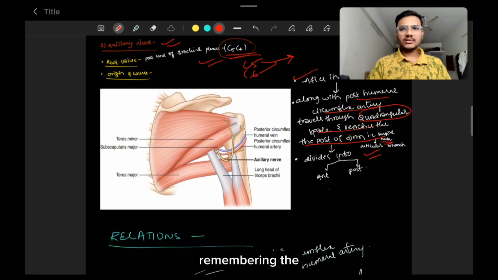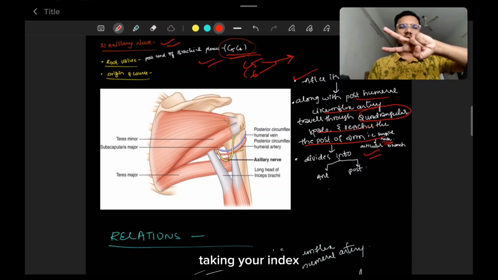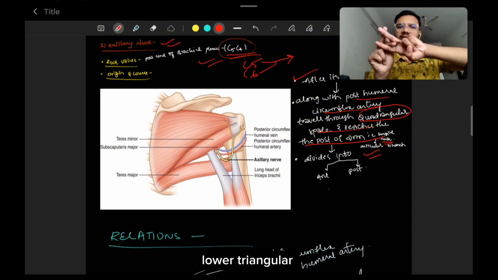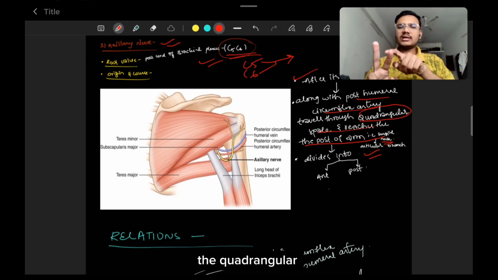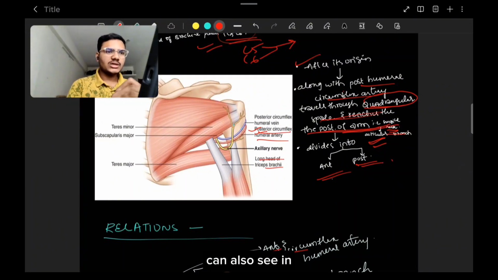For remembering the major muscular spaces of the upper limb, here is the trick. Place your index finger and middle finger like this: the upper triangular space, the lower triangular space, and this is the quadrangular space. So the axillary nerve, after it originates, passes through the quadrangular space along with the posterior circumflex humeral artery. You can also see the quadrangular space in the picture. So this is the quadrangular space.